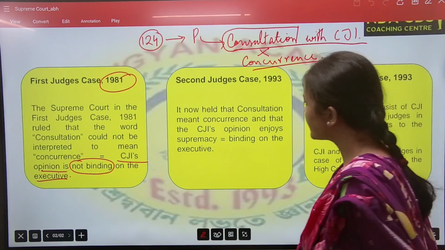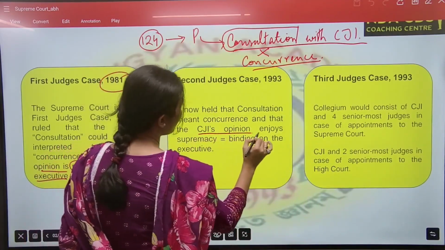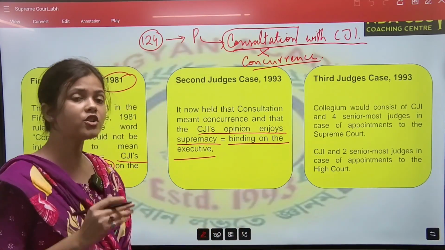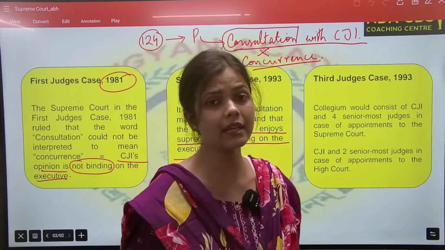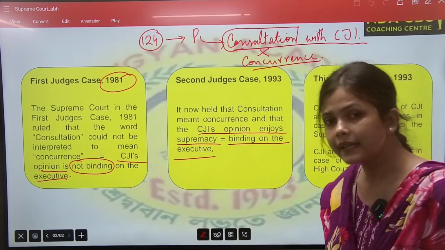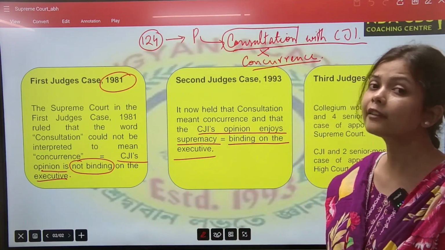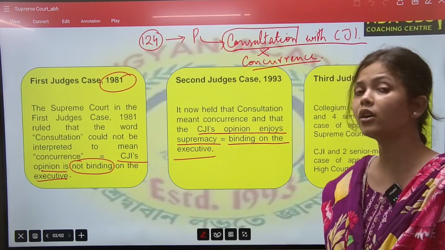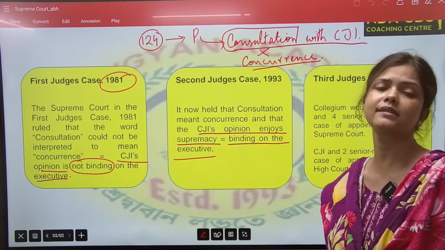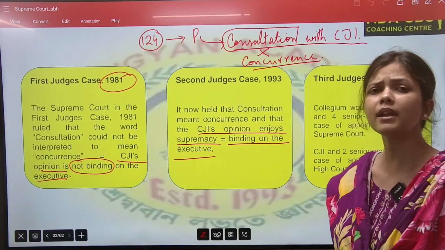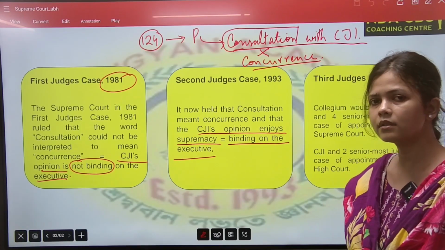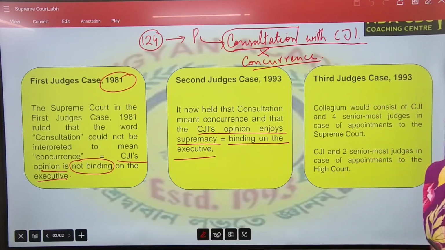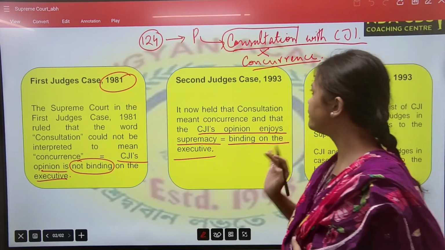Coming to the second judge case, लेकिन बोल दिया CJI's opinion enjoys supremacy, equal binding on the executive. See, just to ensure the independence of judiciary, it has been decided in the second judge case कि consultation means concurrence. That means whatever suggestion or recommendation is given by the CJI will be binding on the President of India or on the executive. मानना ही होगा. Why? Because an independent judiciary will decide who will be appointed as the next Chief Justice or Judge of the Supreme Court. Okay, very clear. And they have given key.